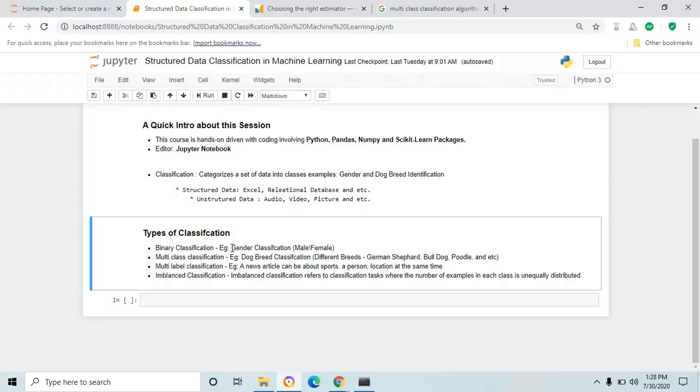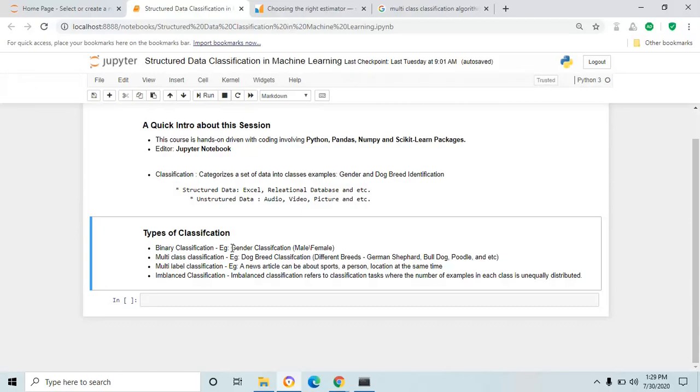The example is gender identification. Here, the classes are predefined, since we are going to predict gender, male or female, class A and class B. These two classes come under binary classification.